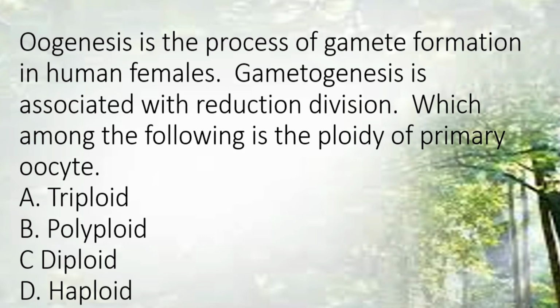So during oogenesis, oogonia, which is diploid, which is the gamete mother cell, undergoes reduction division. But when it enters into meiosis 1, prophase 1, it gets arrested and that stage is called a primary oocyte. So since it is not completing the first stage of division, we can consider its ploidy as diploid. So primary oocyte is diploid in nature.